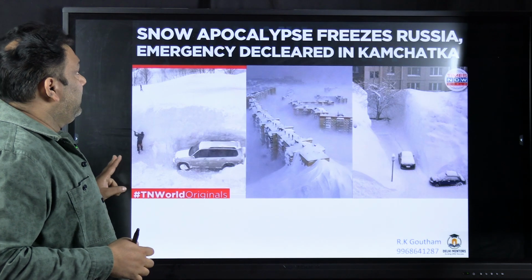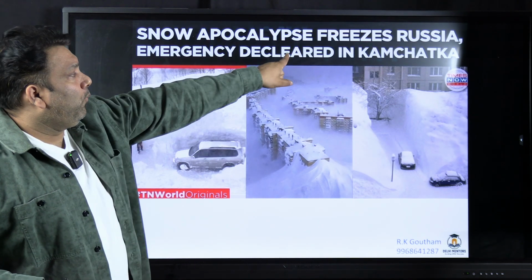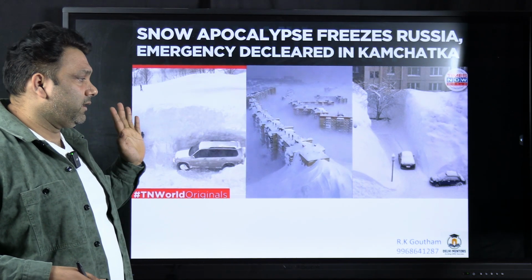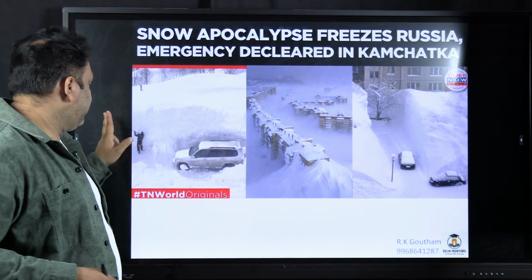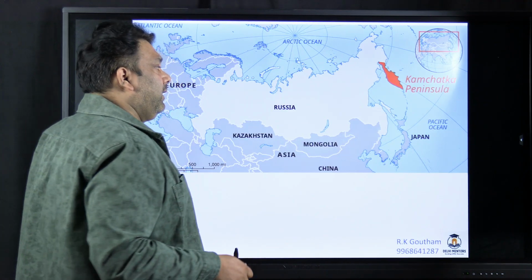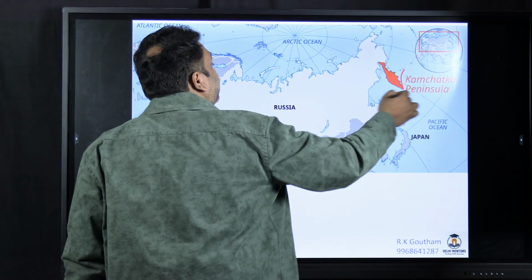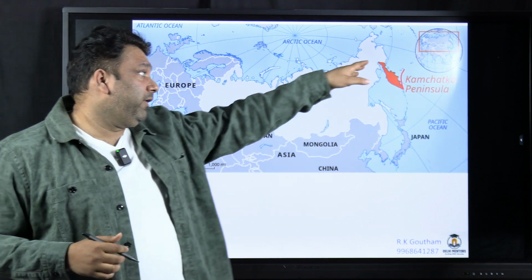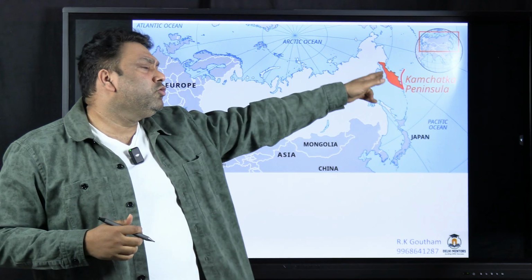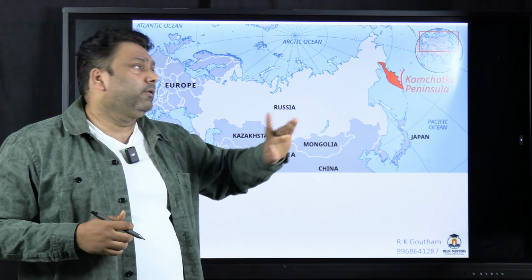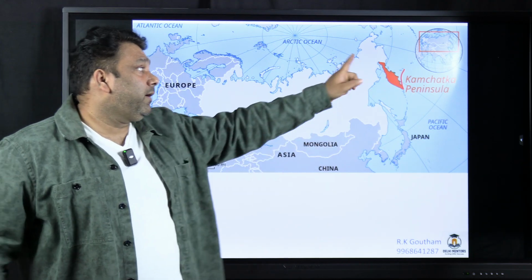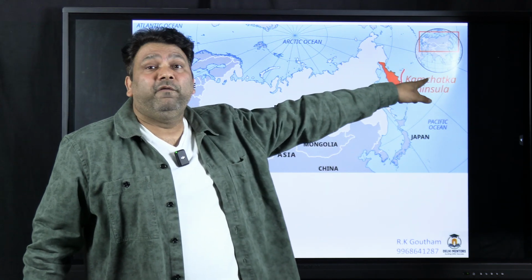Next is snow Apollo freezes Russia, emergency declared in Kamchatka. So let's see Kamchatka. So this is where the Kamchatka Peninsula is. So Kamchatka Peninsula is located along the subduction plate boundary. So the Pacific plate is undergoing subduction. So because of the subduction, you'll be having numerous volcanoes on Kamchatka. So a lot of explosive volcanoes are there in Kamchatka Peninsula. And Kamchatka Peninsula is also very important for fishing here.